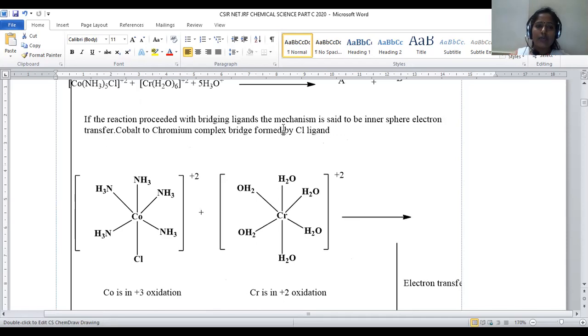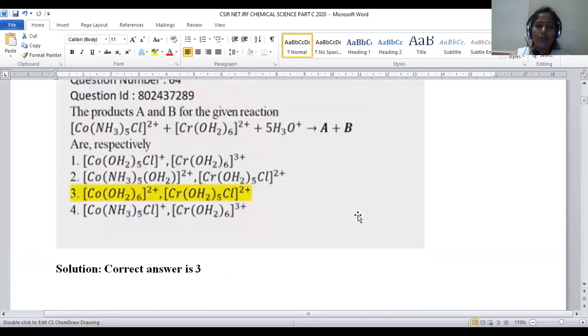So let us see what are the probable answers provided here. Cobalt hexa aqua +2 and chromium penta aqua chloro +2. So this is the correct option where we are getting two products in this reaction. This purely depends upon the inner sphere electron transfer, bridging chloro ligand, and nature of labile and inert complex.